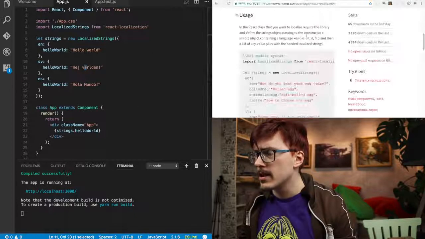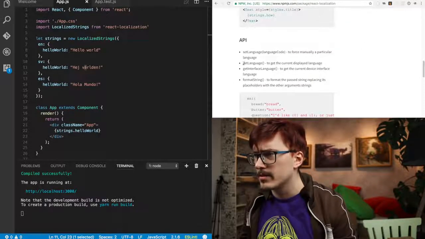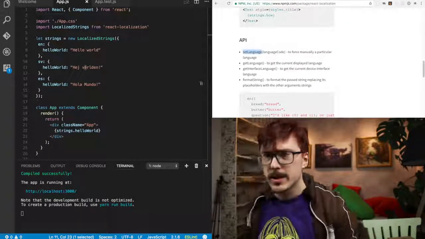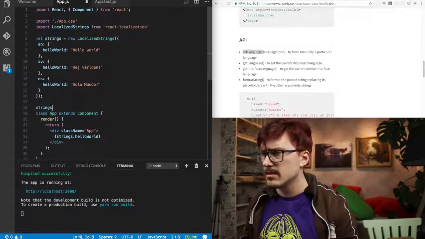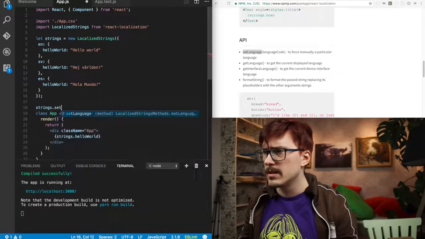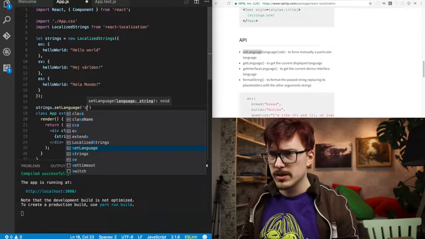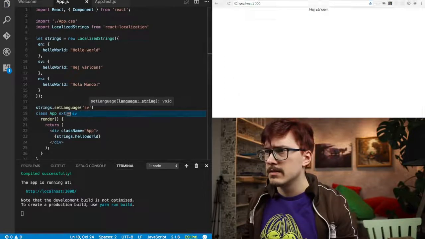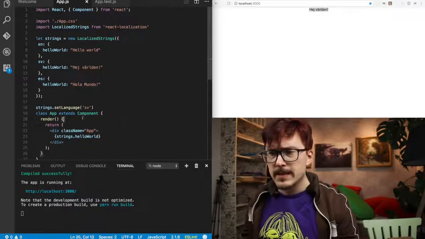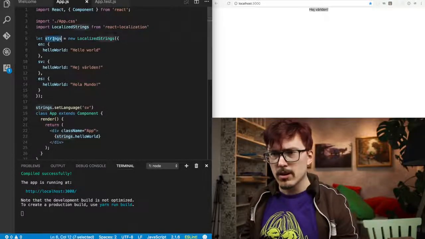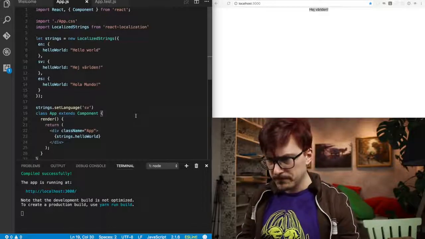All right, so can I now change this language somehow? Set language code. So if I do this, strings.setLanguage equals sv. Does that update it? Oh, cool. Now it's localized. But this is bad because this is a global variable and we need to inject it into the React component.